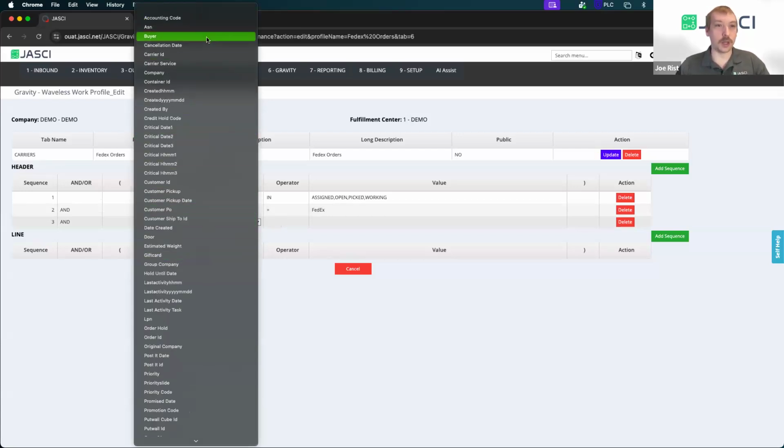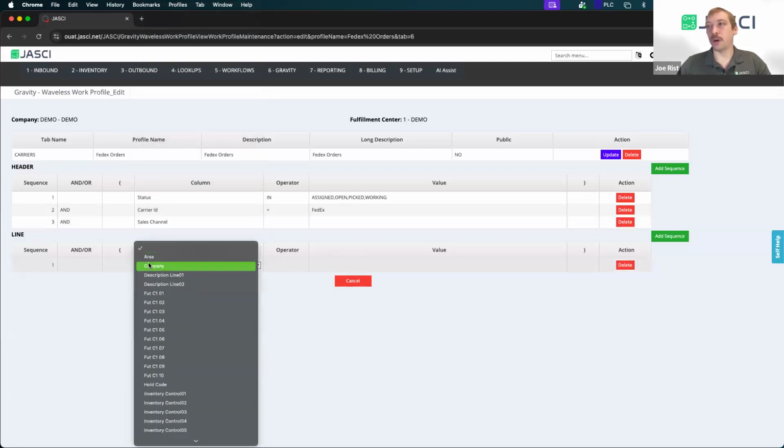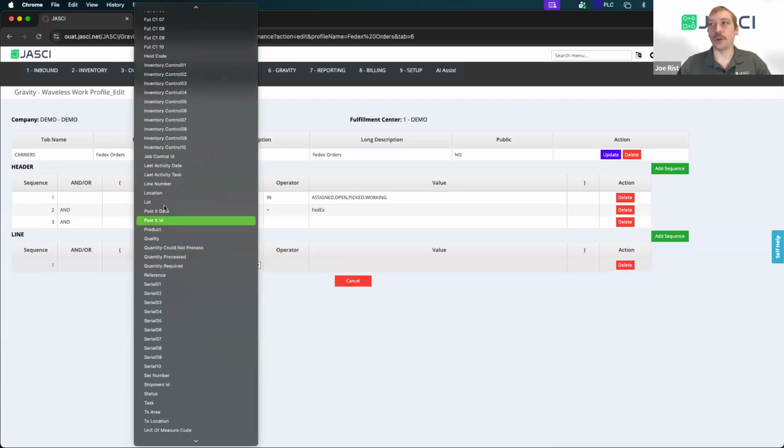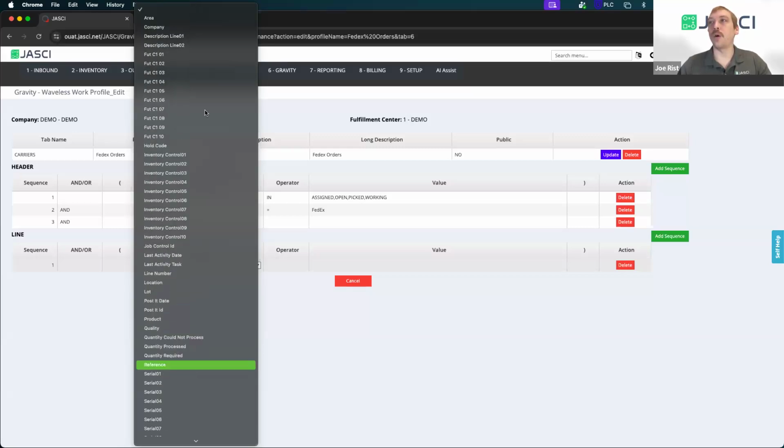Anything that's going to be at the header level of a sales order that we download or a work that we create from an order. And same concept for the line level details. Your selections here are going to be more line level things like location, quantity. You can also do status at both the header and the line level, location that we're going to, or location that we're picking from. A whole bunch of different things at the line level, the product as well. If you want to create Gravity profiles by product, you can do that too.